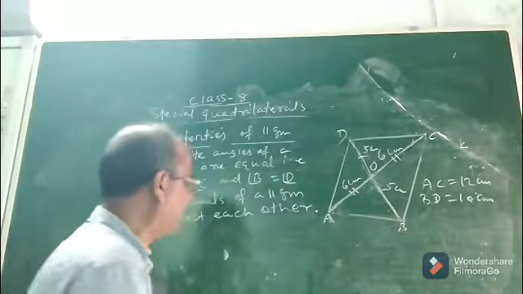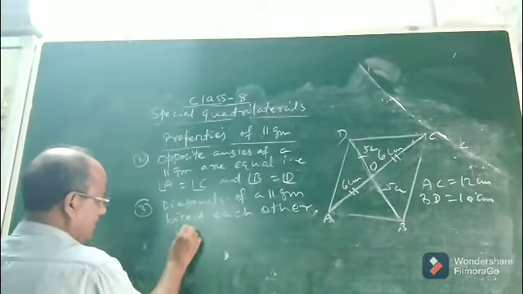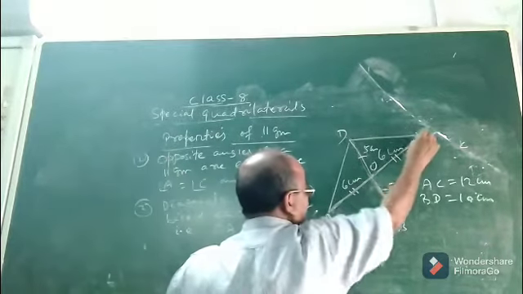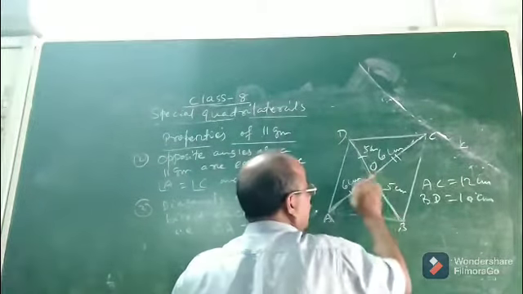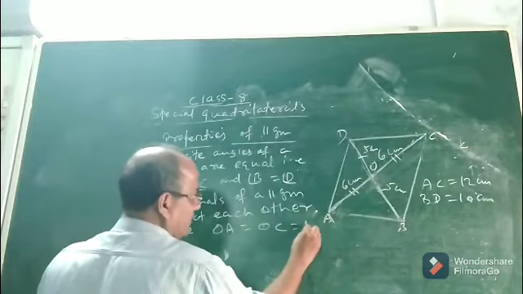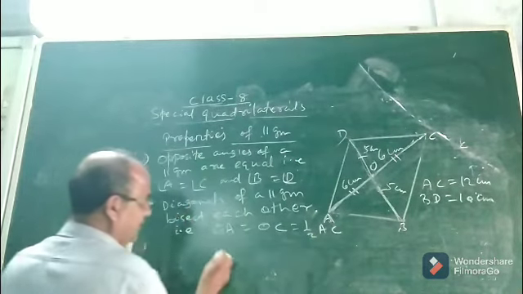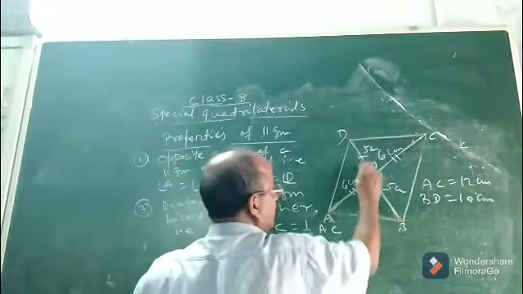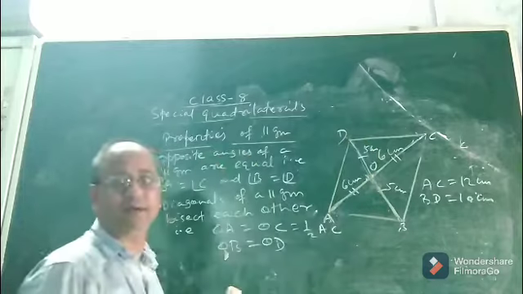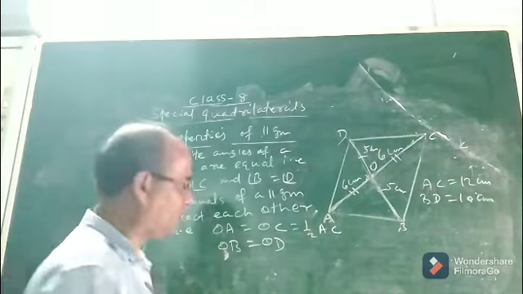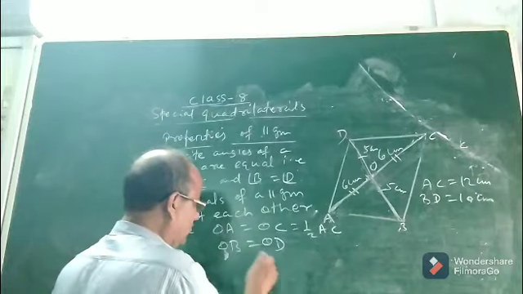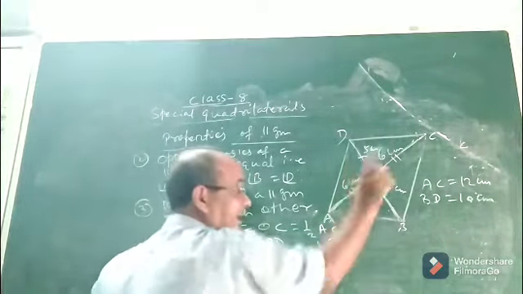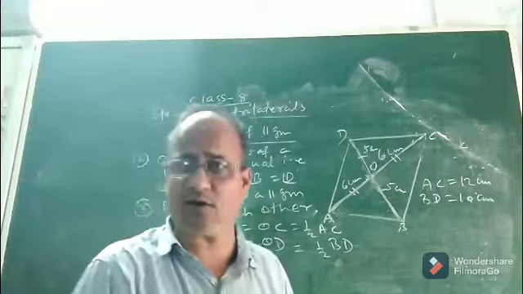Already I have explained here. That is OA equal to OC. See, if AC is the diagonal, these are the two parts, and the two parts OA and OC will be equal, and each will be equal to half of AC, and OB equal to OD. These two parts into which the diagonal BD has been divided will also be equal. Then only we say that they bisect. So OB equal to OD is half of BD. See, but AC and BD are not equal. The two diagonals are not equal.